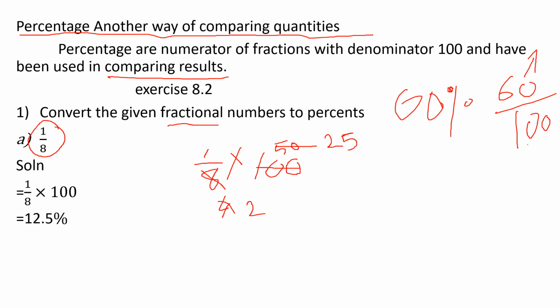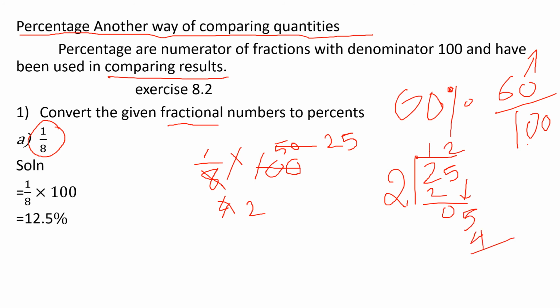Now 25 divided by 2. Divide it: 1 2 is 2. 2 minus 2 is 0. Bring this 5 down. 2 2s are 4. 5 minus 4 is 1. Again no number, so we put a decimal point and add a 0. 5 2s are 10.